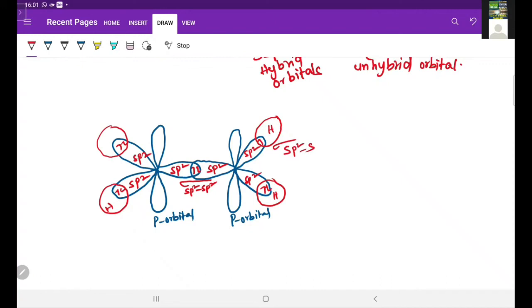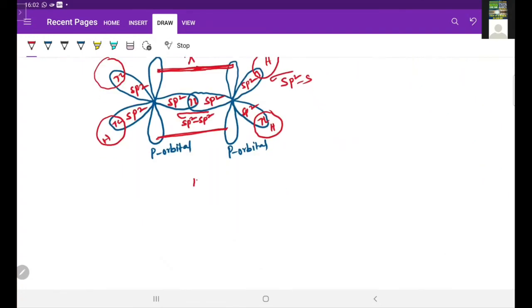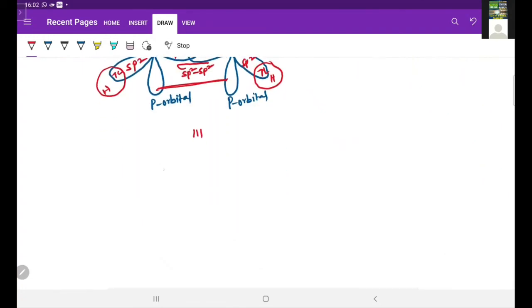Now these p orbitals undergo sidewise overlapping, like this. Overlapping takes place from top to bottom, but the bond is one only. So it is a pi bond. So its equivalent structure is, the first carbon is forming a bond with carbon, a sigma bond. After that, one pi bond is formed.